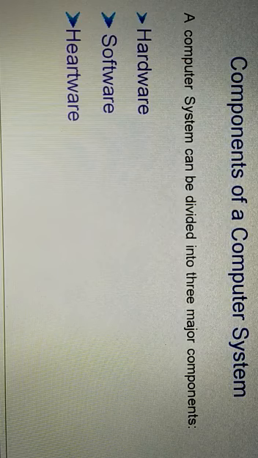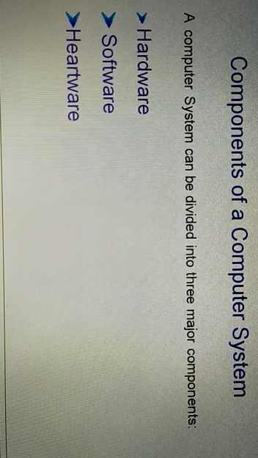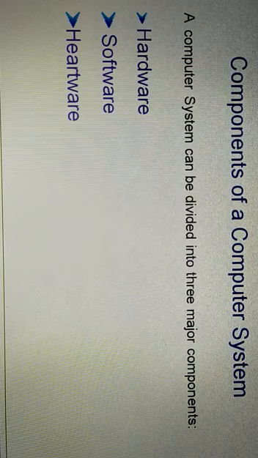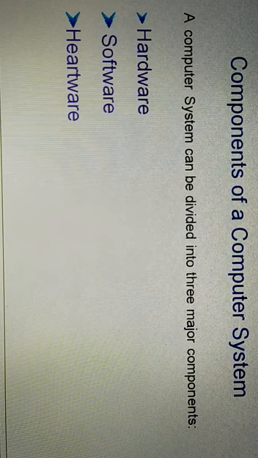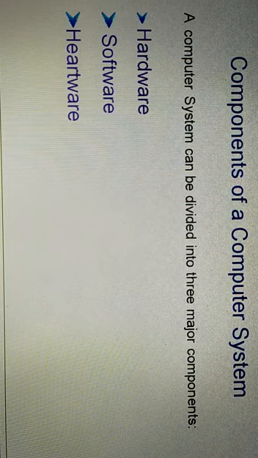So basically hardware means all the physical components of the computer system that you have seen, and software is basically programs or instructions that are used to perform operations on the computer. And the last one is humanware, the persons who prepare data for computerized input, write computer programs, monitor computer operations, and distribute the outputs.